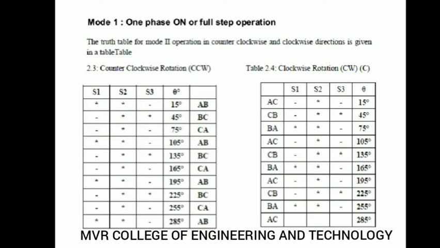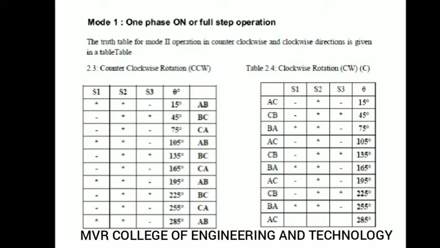Let us see the truth table for the mode 2 operation, in the counterclockwise and clockwise directions in the given table. You can see the counterclockwise direction. Initially you will see the counterclockwise and clockwise directions. So one phase on. You can see the steps S1, S2 and S3. When S1, S2 is on, A dash will be on, B dash on, then you will get a 15 degree step angle.